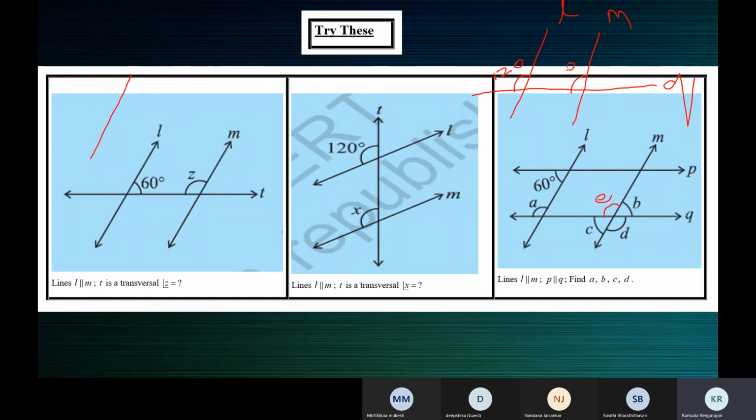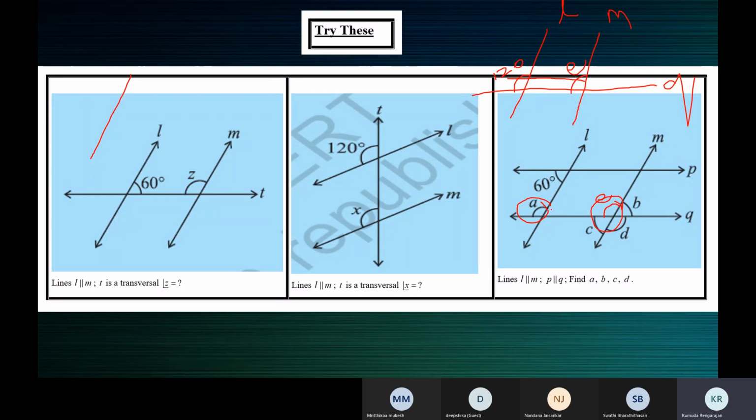If you mark this as E, corresponding angles are equal. You can see that these two angles lie on the same side of the transversal Q. They're above the transversal Q, and they have different vertices. Both are what kind of angles? Ma'am, they are corresponding. We are talking about this angle and this angle.